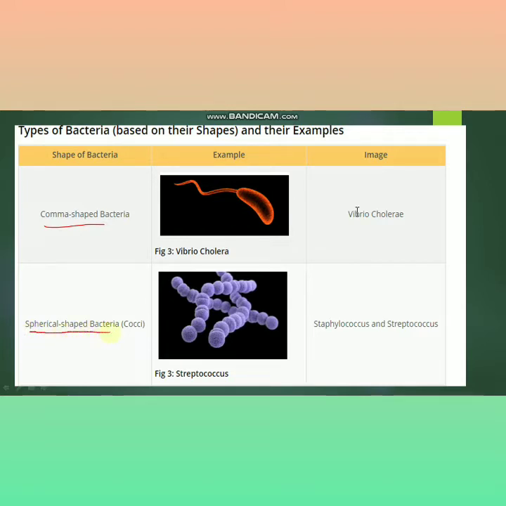Next is spherical shaped bacteria. These are the types of bacteria based on their structure. All of you are able to see the structure of these bacteria. These are the spherical shaped bacteria. The examples are Staphylococcus and Streptococcus.